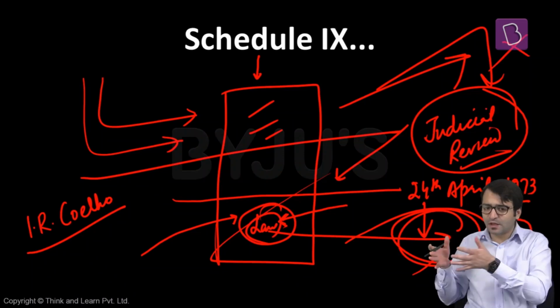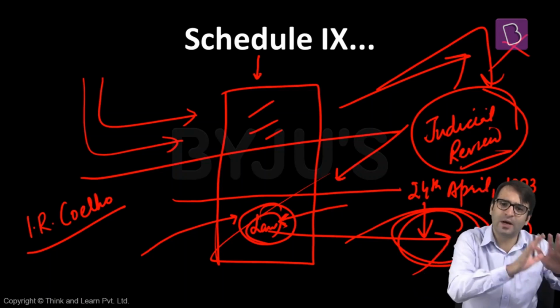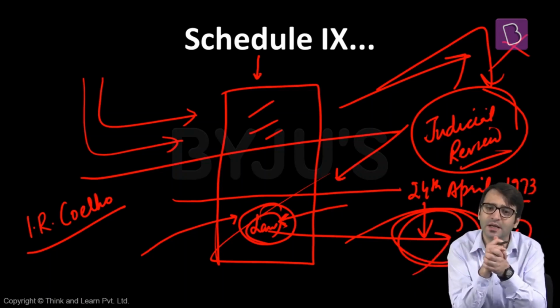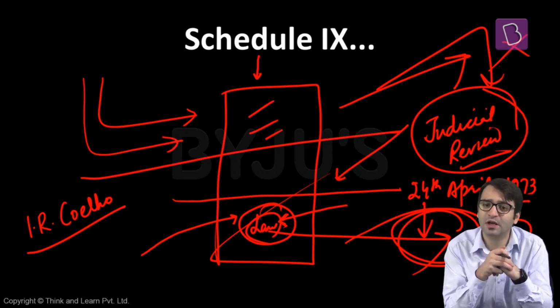What is the difference? That means if there's a law which is placed in 9th Schedule, if this law violates any provision of the Constitution, it can do that because Schedule 9 says that this law can violate Articles 14, 19, 31, and so on and so forth. But this law should not violate the basic structure of Indian Constitution. And only if this law which is placed in 9th Schedule violates the basic structure of Indian Constitution, only then it can be declared unconstitutional by the judiciary. That is what Schedule 9 of the Indian Constitution is all about.